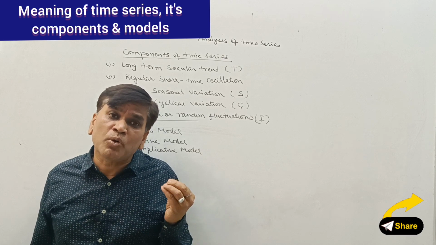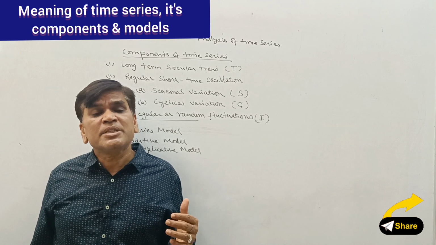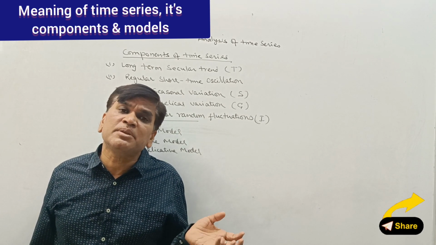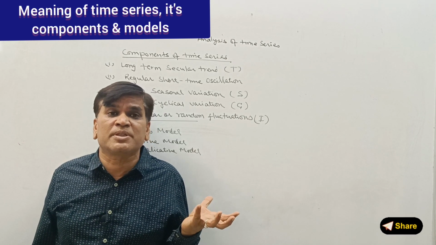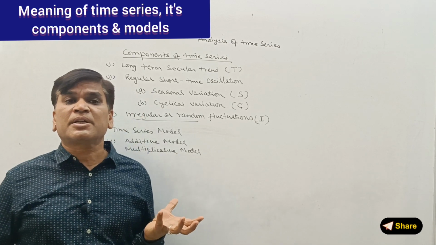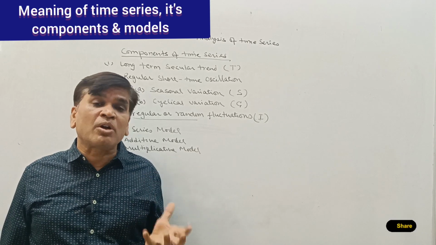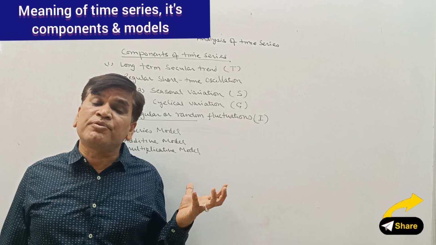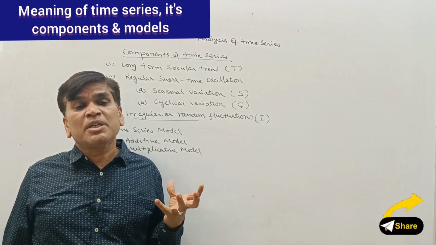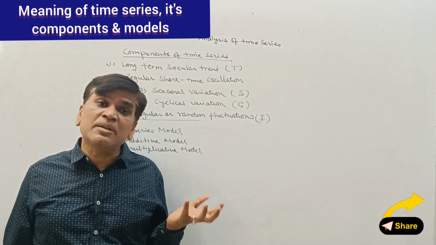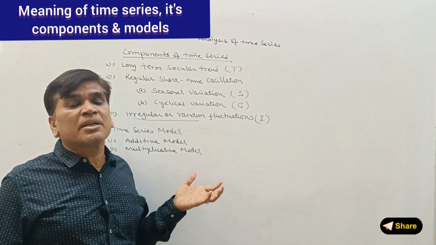Sometimes there is a huge fluctuation in the data. If you go to the share market, you will see sometimes the share market is very high, sometimes very low, because it depends on forecasting. If war conditions exist in the country, the data will change. If there is a drought, the production of wheat or food grain may decrease. This is an irregular condition. If there is huge rainfall, then also the crop will be deprived. This is also an irregular function.